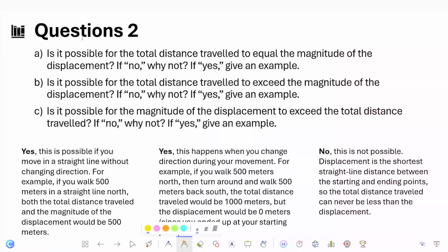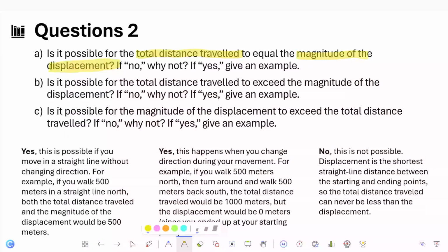So, and this is question 2. Is it possible for total distance traveled to equal the magnitude of the displacement? If no, why not? If yes, give an example. So what we need to discuss, the focus is on total distance traveled and the magnitude of the displacement.